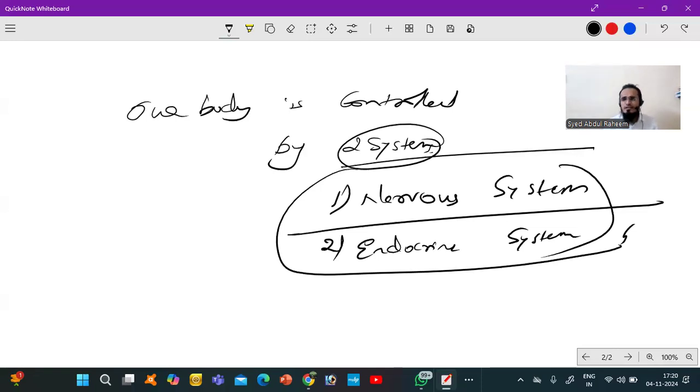Basically, the nervous system is connected to the other systems with the help of nerves. They are fibers; we have long nerves, short nerves. We will discuss that in the anatomy physiology part. But the endocrine system is connected with hormones.